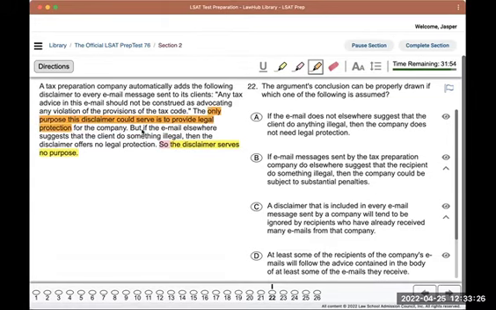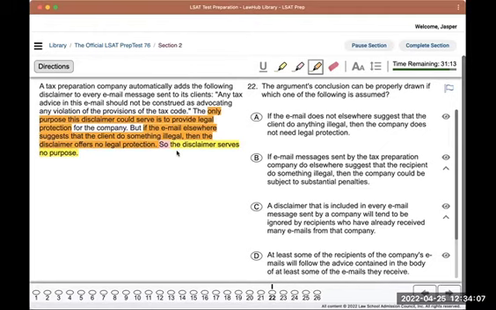And they say, but if the email elsewhere suggests the client do something illegal, then it offers no legal protection. So in this specific circumstance, it wouldn't offer any legal protection. And then based on that, they're saying it serves no purpose at all. So the only purpose it could serve is to provide legal protection. If in this other circumstance, right, of elsewhere in the email they suggest they do something illegal, then it offers no legal protection. And then they're saying blanket, that means it serves no purpose at all.